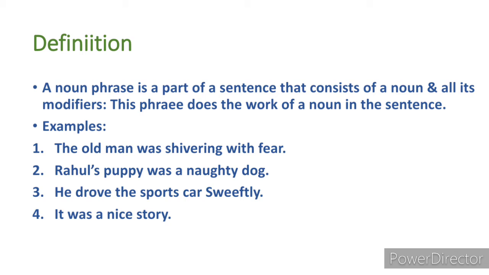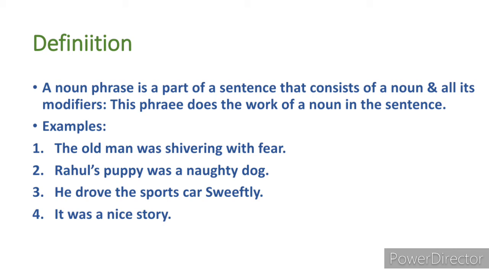So the old man is the noun phrase. Let us come to the second sentence: Rahul's puppy was a naughty dog. In this sentence, a naughty dog we can say is a noun phrase.